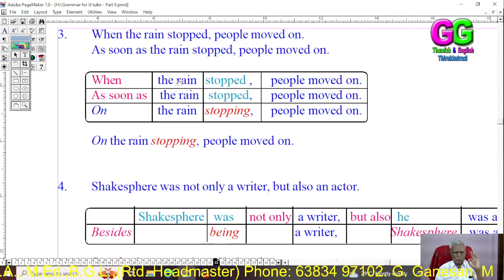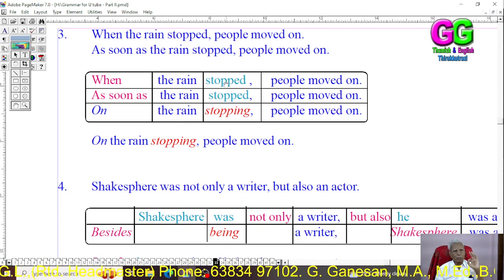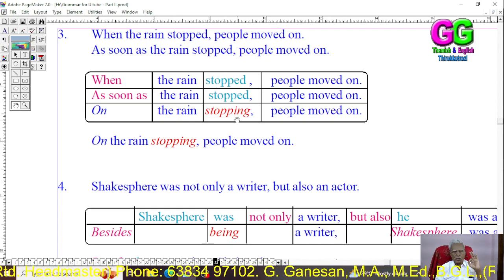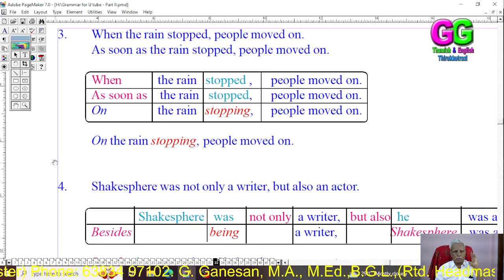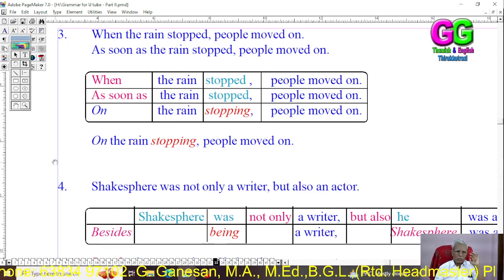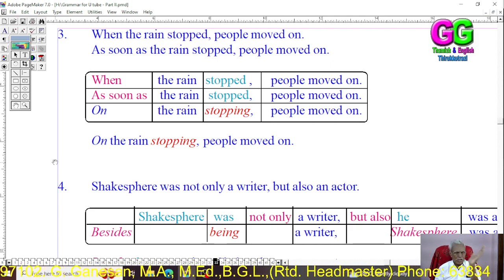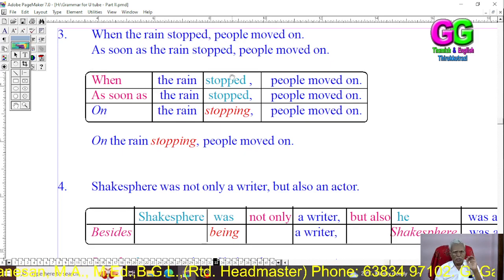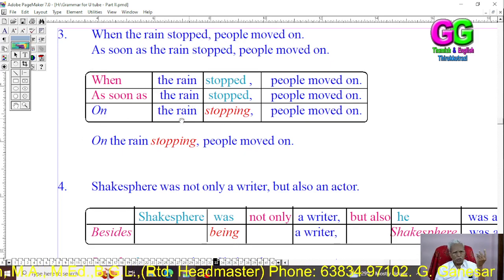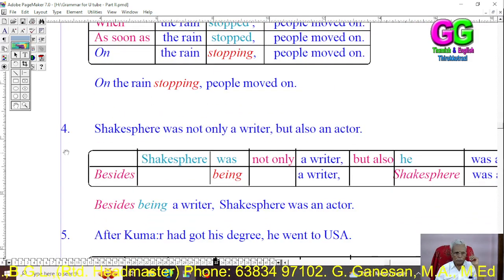So we keep the subject as it is: on the rain. Stop, verb, stopping, participle. On the rain stopping, people moved on.